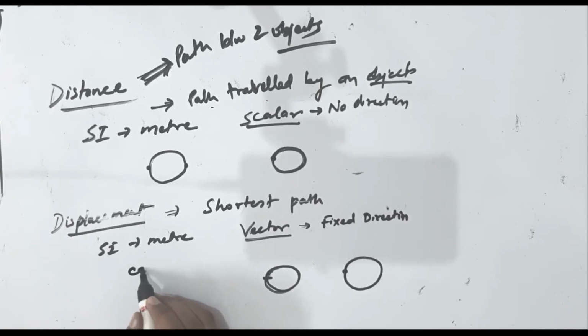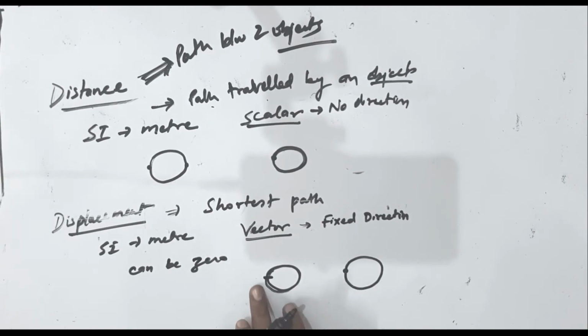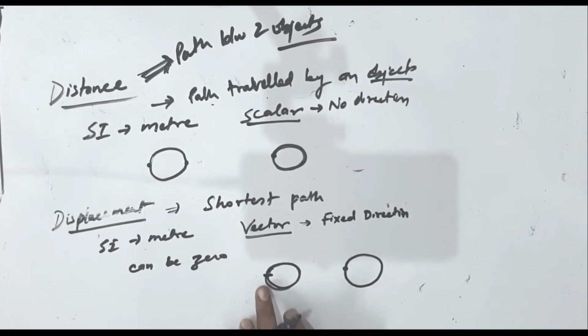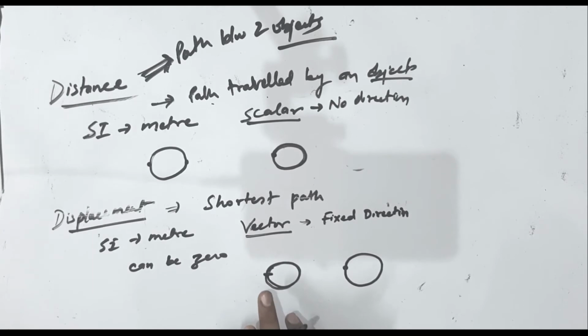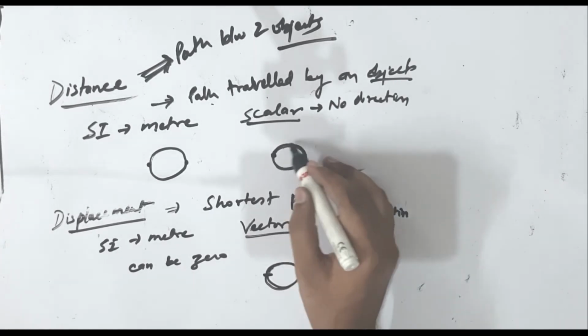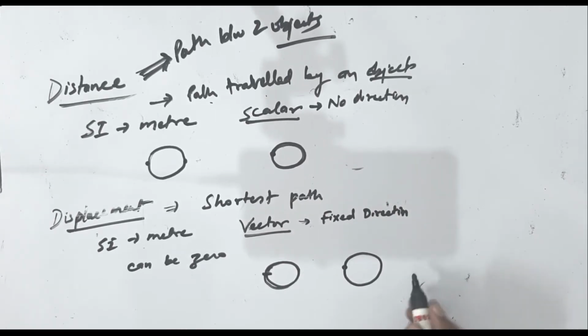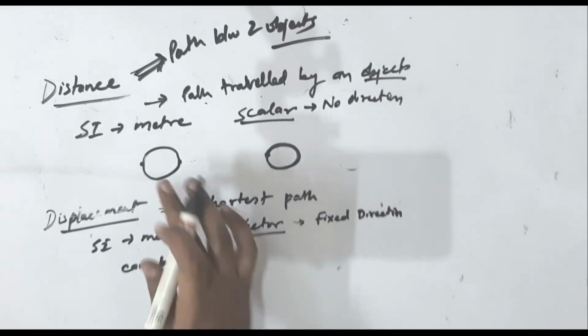So displacement can be 0. When will it be 0? When the starting point and the ending point, wherever you start, wherever you end, are the same, then the displacement will be 0. But the path that you took is not 0. Here you can understand.